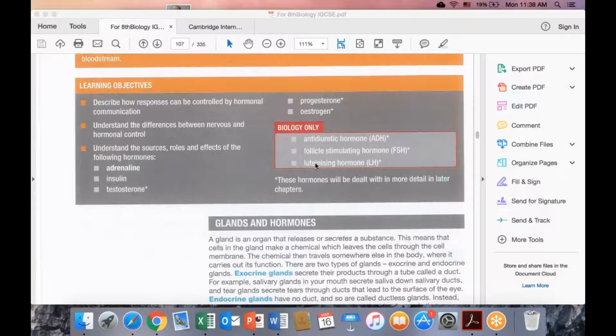There are some glands like salivary glands and sweat glands, and they have special tube-like structures called ducts. These ducts are functional in the excretion of these products to the outside, and we define these glands as exocrine glands, okay? They have a duct to excrete their products to the outside.